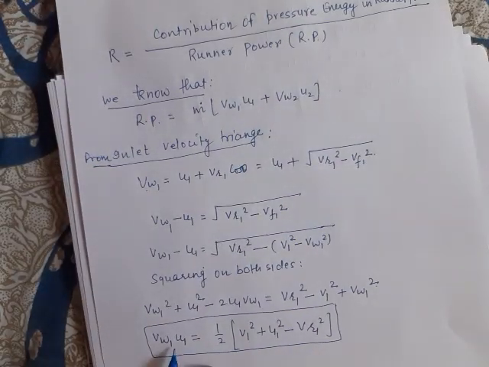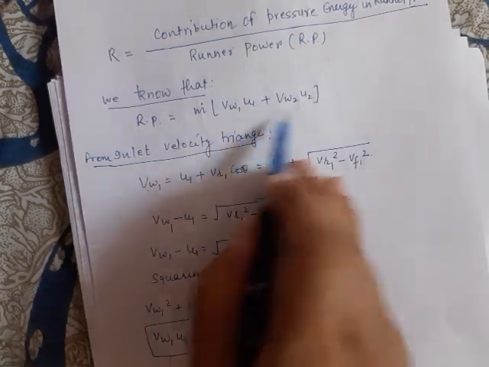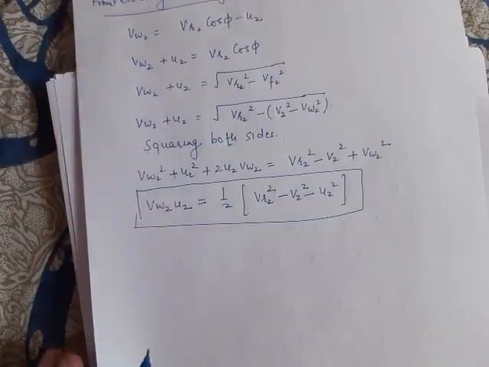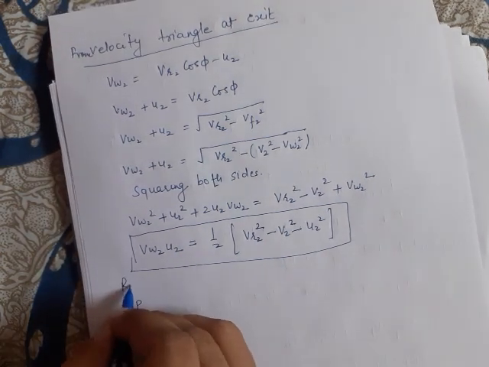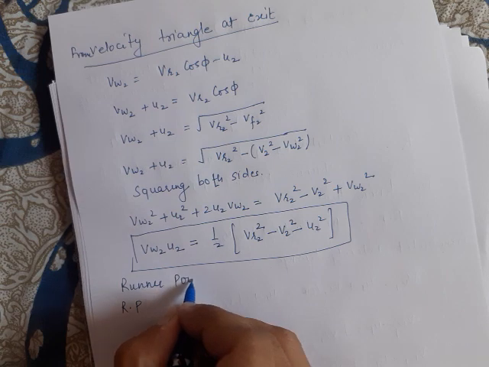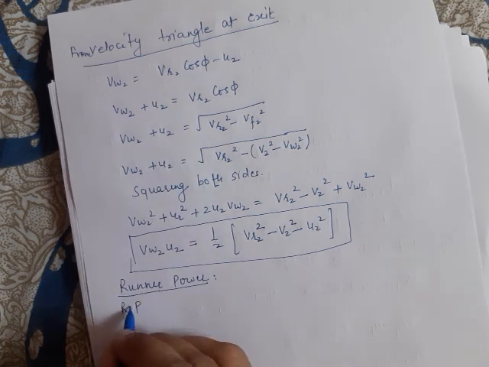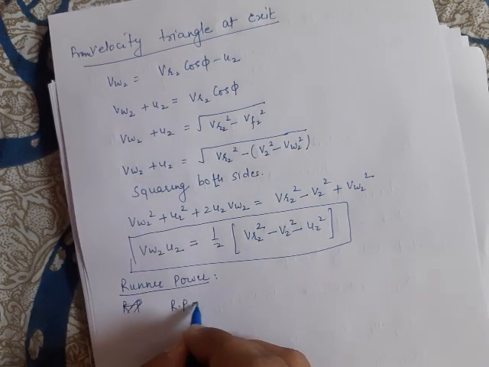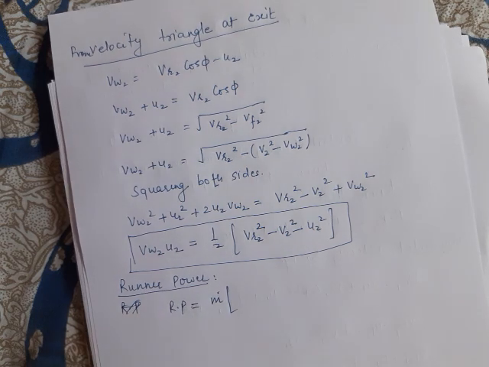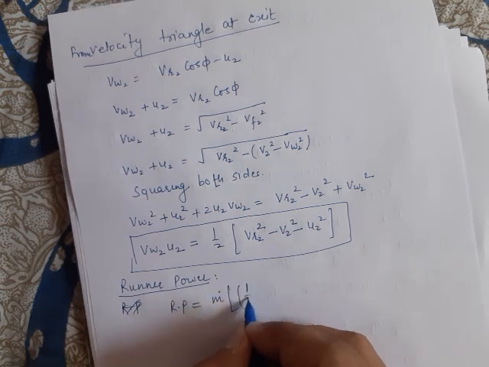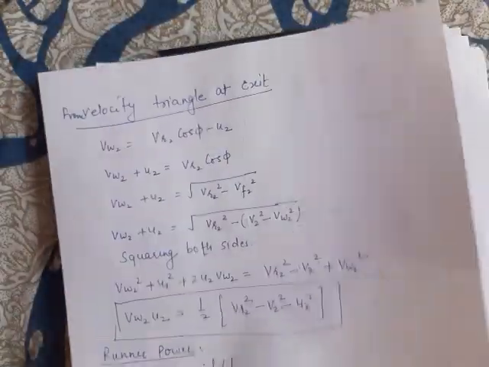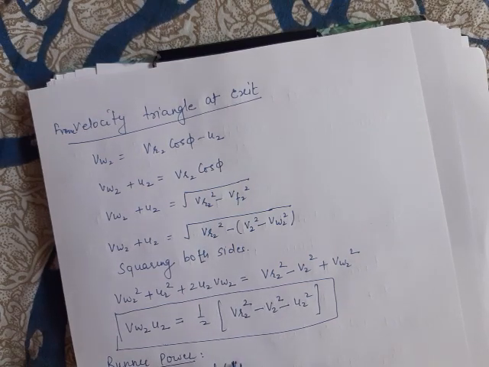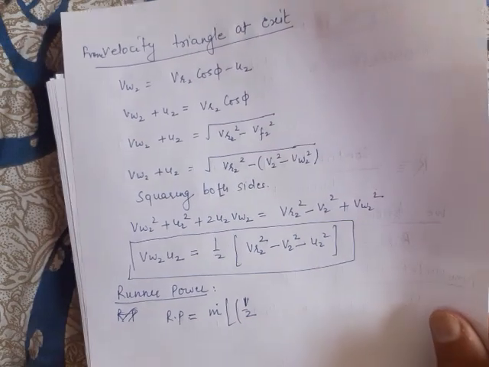Now putting the value of VW1 U1 and VW2 U2 in the runner power, we get an alternative expression for runner power. The runner power is given by m dot, put the value of VW1 U1. VW1 U1 is half of V1 square plus U1 square minus VR1 square.